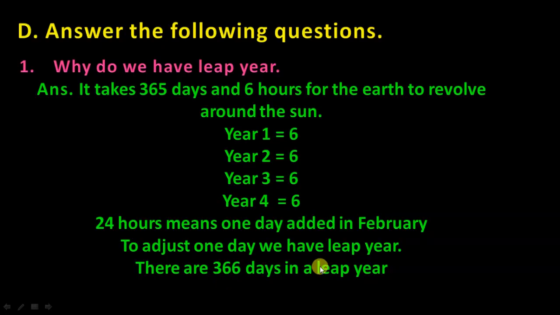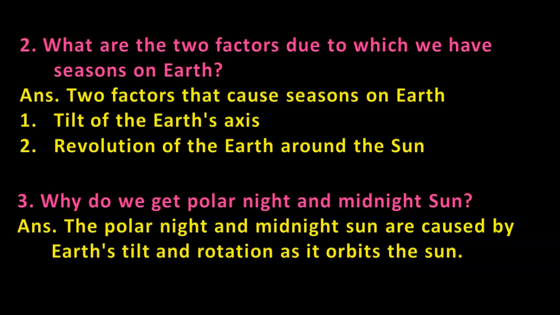There are 366 days in a leap year. Clear? So it takes 365 days and 6 hours for the earth to revolve around the sun. First year 6, second, third and fourth year 6. When the fourth year comes, these 6 hours become 24 hours. It means one day. That day we add into February to adjust. So we have a leap year, and there are 366 days in a leap year. So 2024 is a leap year. The next leap year will be 2028.